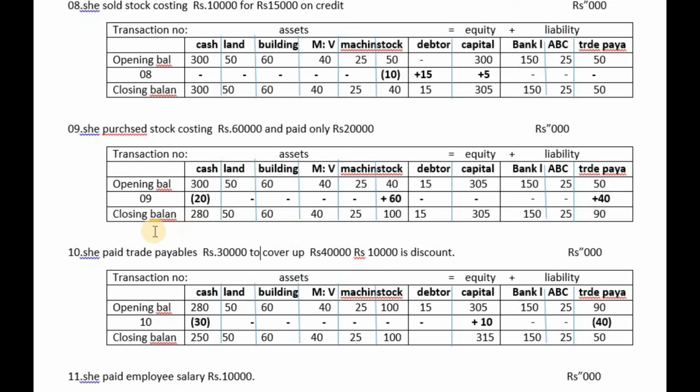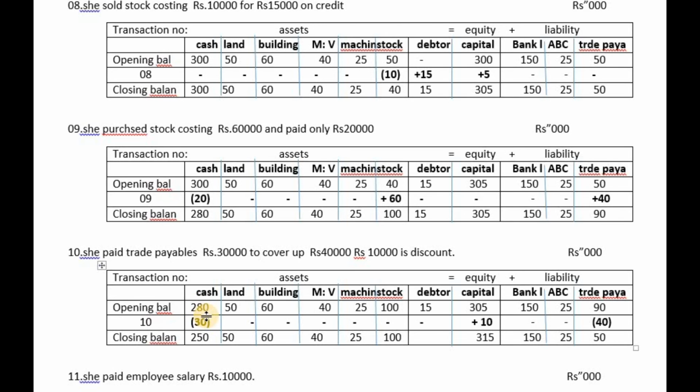Now the closing balances of the previous table are going to be the opening balances of this table. Look at that. Here the changes occurred to trade payable, earlier 50, now it's 90,000. Opening balance 90,000. Earlier stock was 40,000, now it has become 100,000. Here opening balance is 100,000. Others are not having any changes. And then here there is a change. Earlier 300,000, now after the transaction 280. Now opening balance is 280.